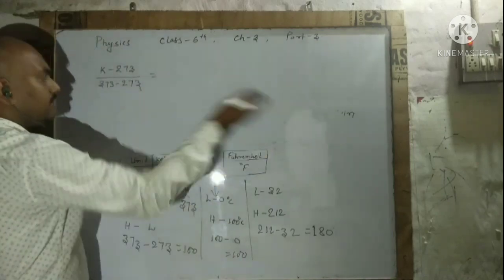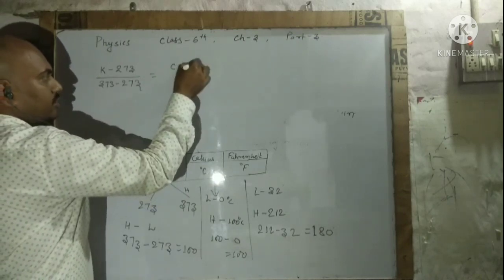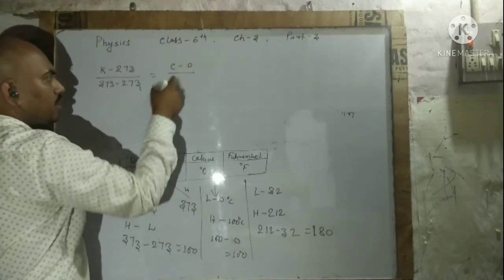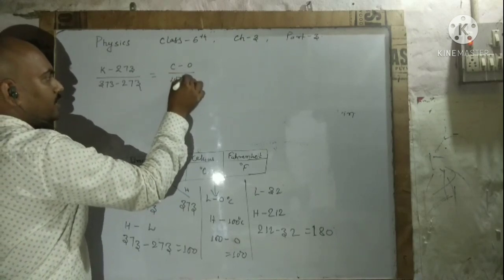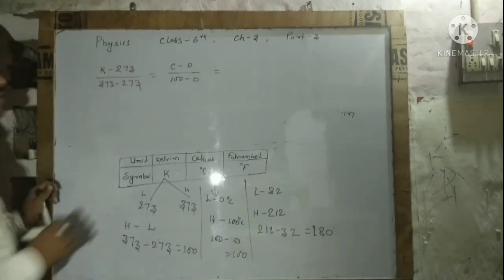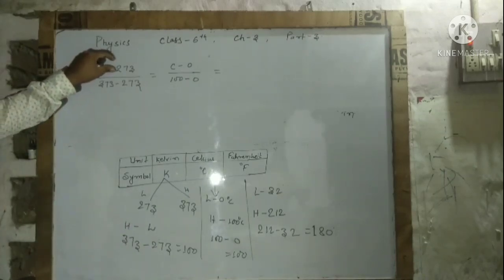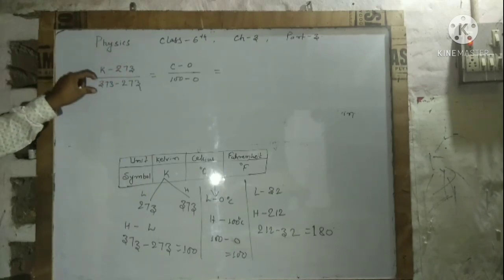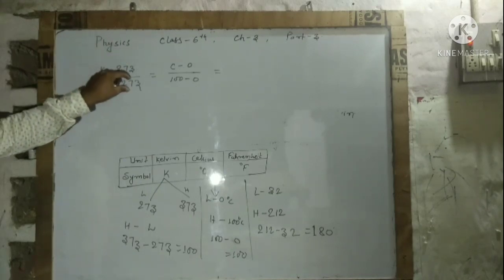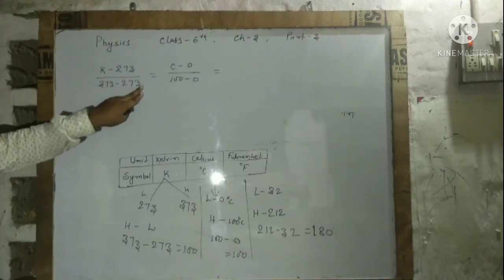Now come to Celsius. Celsius minus 0, since 0 is its lowest value, and 100 minus 0. Here I am taking the scale minus the lowest value, divided by the highest value minus the lowest value, which is the division of the scale.